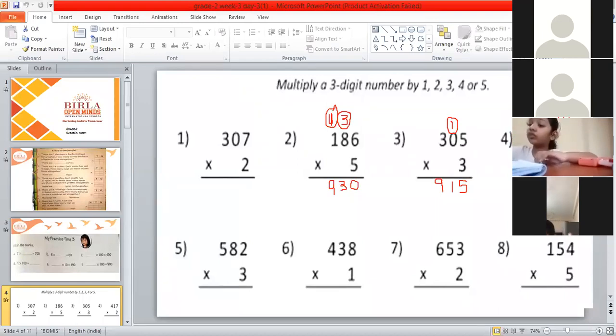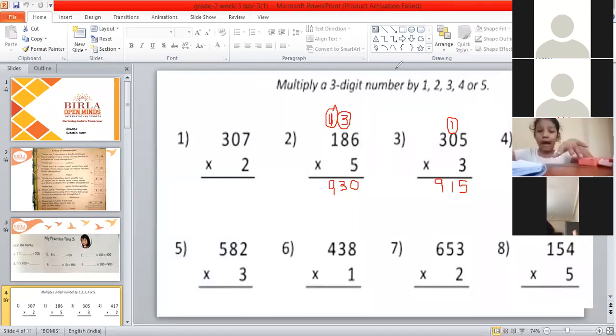Now tell me 2 ones are? 2. And we have to add this 1 also. So tell me. 3. Very good. 2 plus 1 is 3. So we will write here 3. Then next. 2 fours are 8. Very good. So we will write here 8.